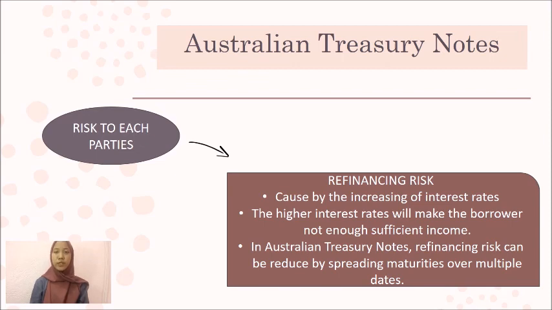In Australian Treasury notes, the refinancing risk can be reduced by spreading maturity over multiple dates. By using that way, we can minimize the risk. The other way that we can reduce the risk is to employ lower funding costs.